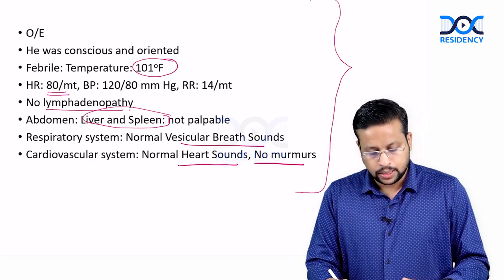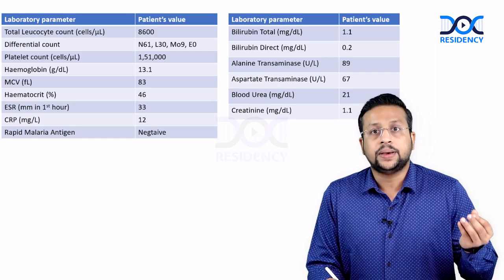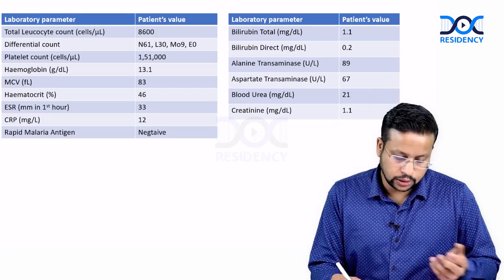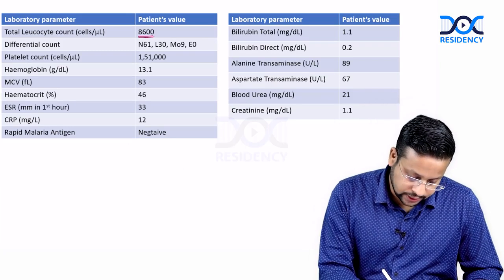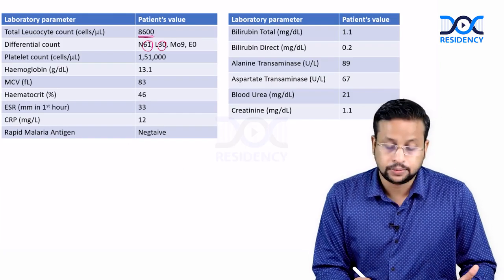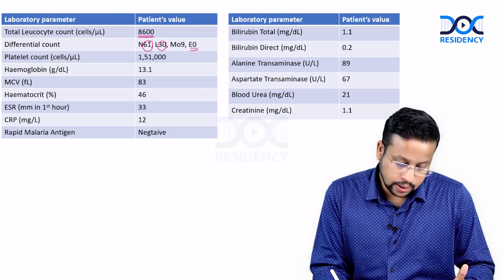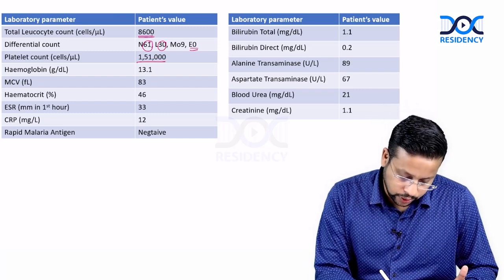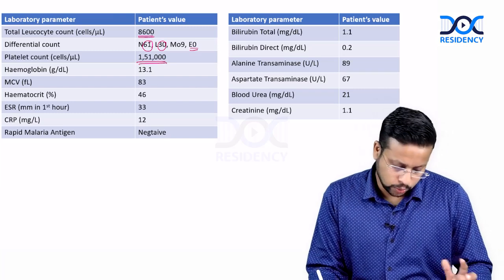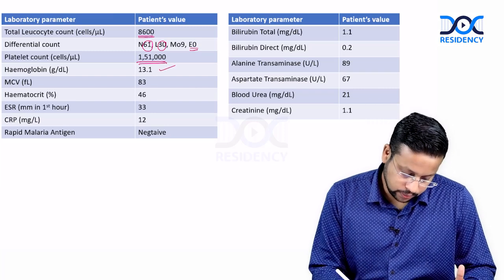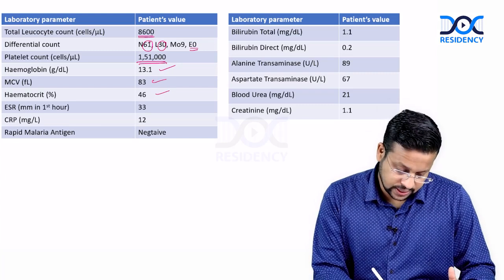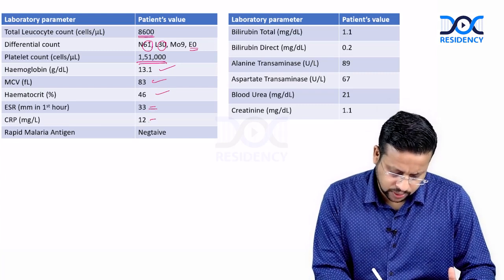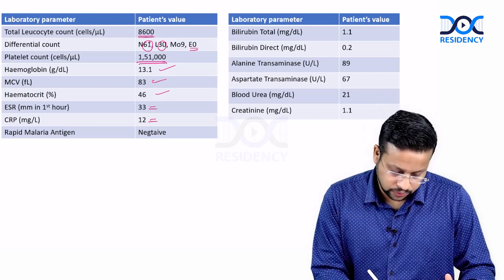Then we did the basic investigations. His total leukocyte count was 8,600. Neutrophils 61%, lymphocytes 30, eosinophils 0. Platelet count 1.51 lakhs, something like a low normal. Hemoglobin is normal. MCV is okay. Hematocrit is okay. ESR is 33. CRP is mildly raised, like 12.